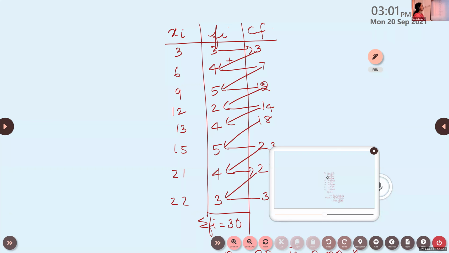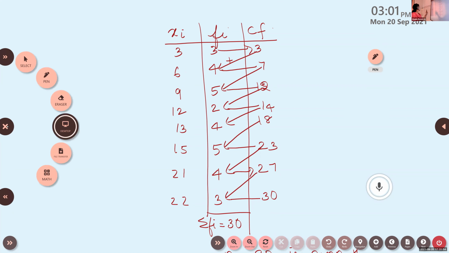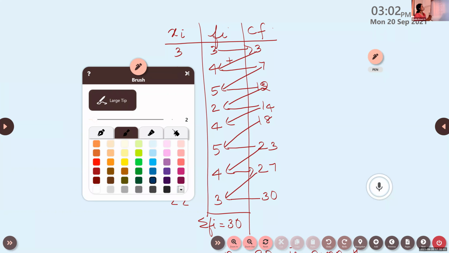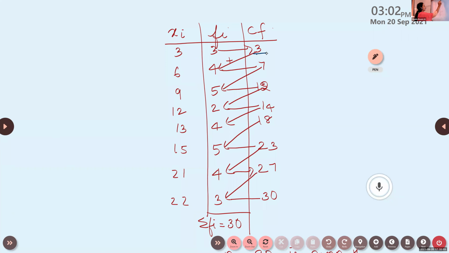Look at the value of CF. Up to 3, the Xi is 3. From the 4th data to the 7th, Xi value is 6. From the 8th to the 12th, the value is 9.